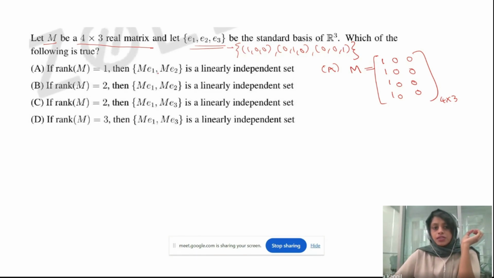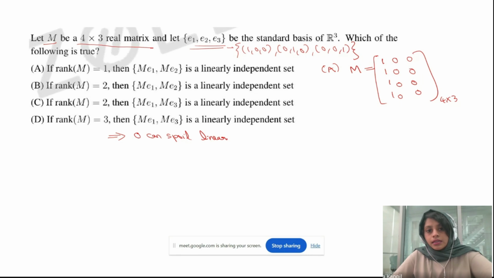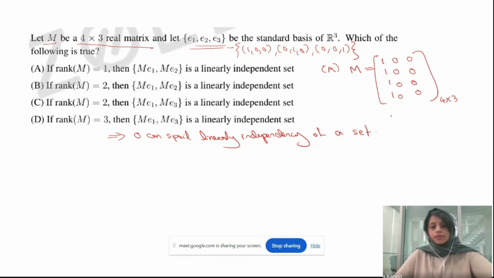The 0 vector can always spoil the linear independence. So what do we need to prove? It's easy: if 0 is not here, the set is linearly independent. Or if you want to prove it is linearly dependent, just prove 0 is there. So the concept is, 0 can spoil the linear independence of a set.